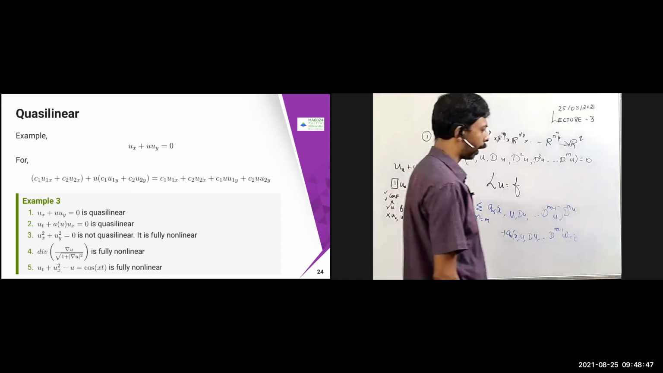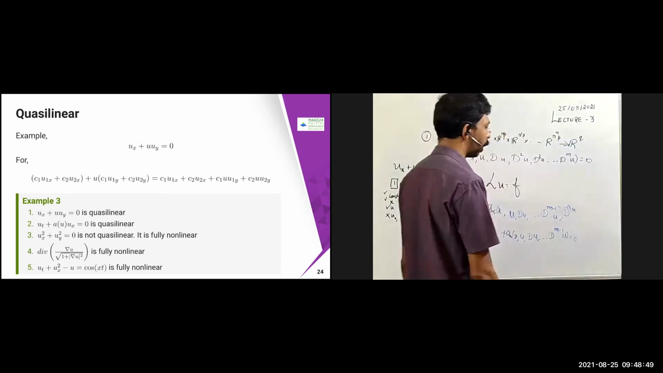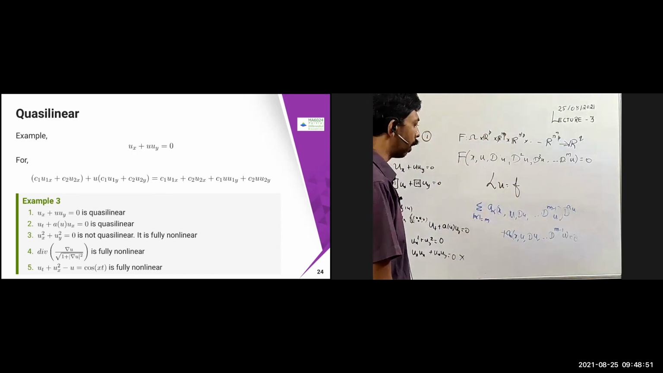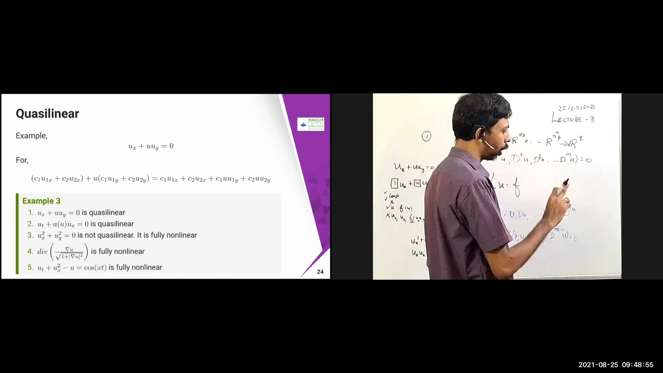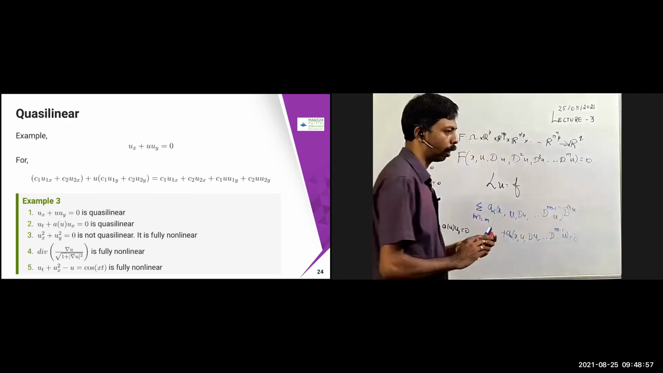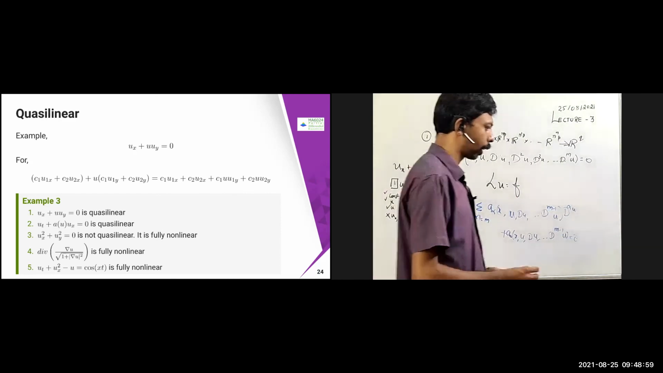Similarly, you can take the divergence of del u over the square root of del u squared, that is also fully non-linear. And ut plus ux squared minus u equal to cos xt is also fully non-linear because ux squared is there. So it is fully non-linear. Any doubts?